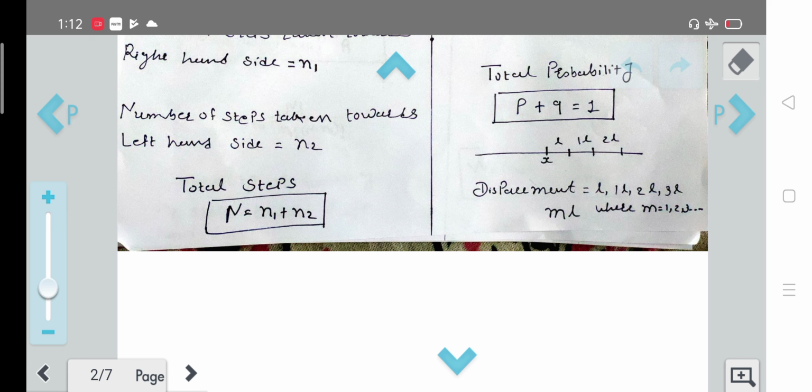The probability of finding the particle at the left hand side is q, and the total probability is p plus q is equal to 1. And the total number of steps the particle has taken is capital N, which is N is equal to N1 plus N2, and the displacement is equal to ml, where m is the integer which can take any value 1, 2, 3 and so on.